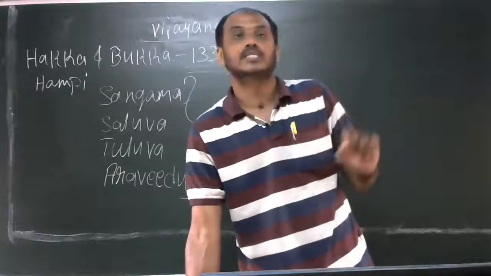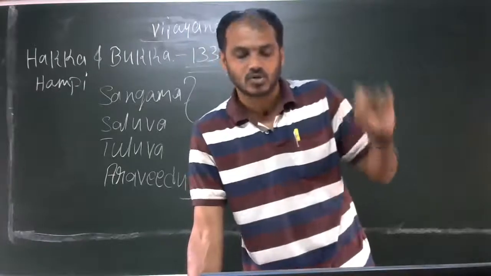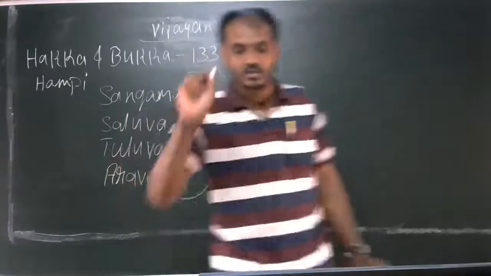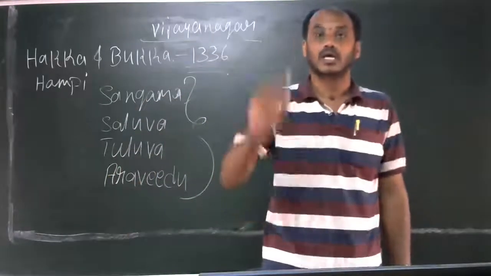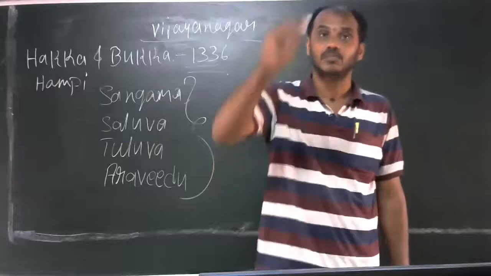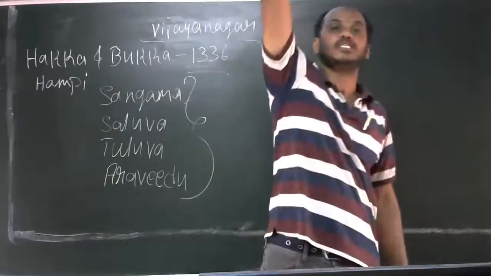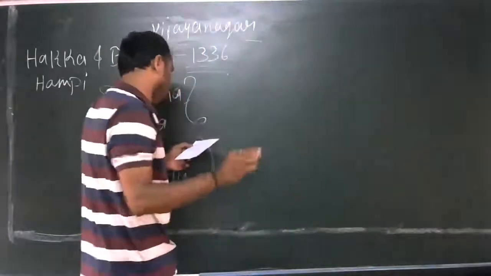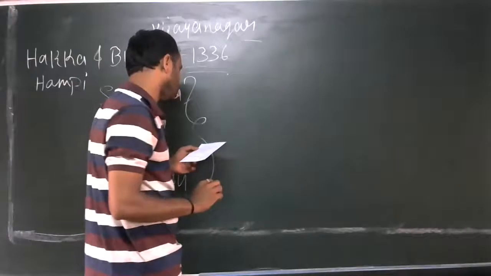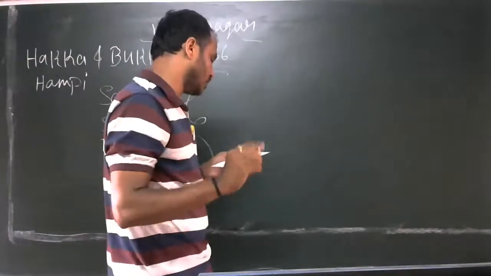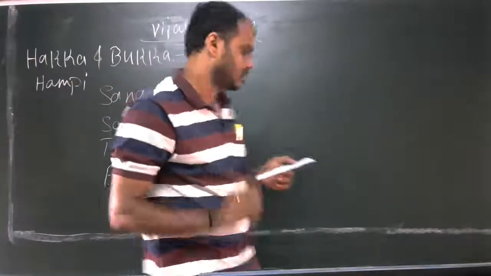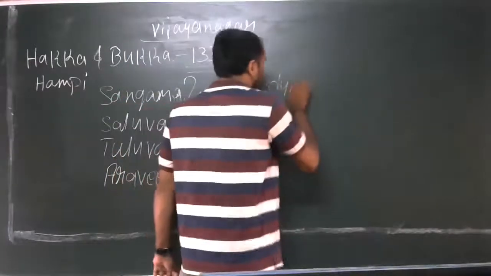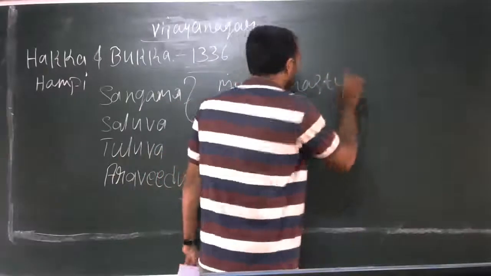Bukkaraya sent an ambassador from Vijayanagara to the court of the Chinese king. At that time, the Ming dynasty was ruling China.